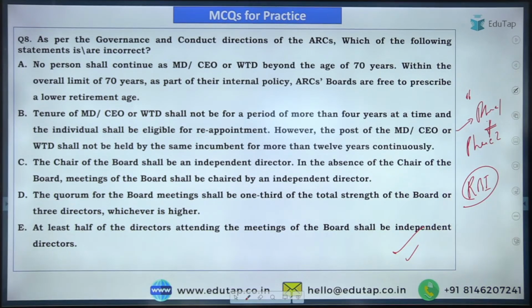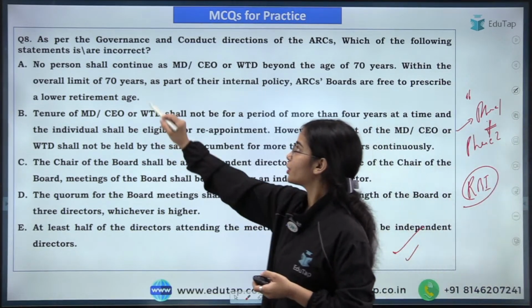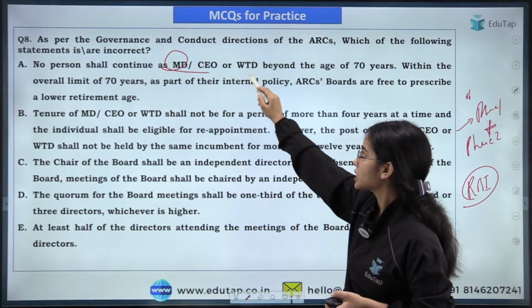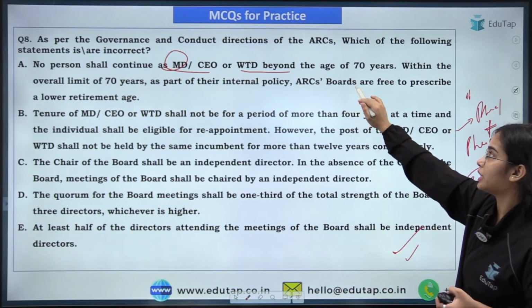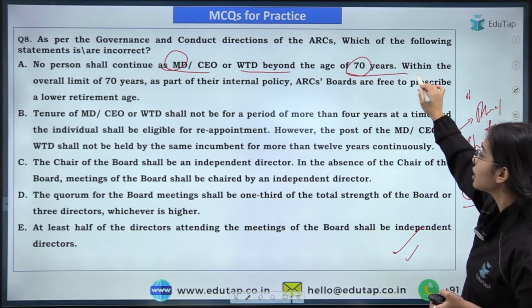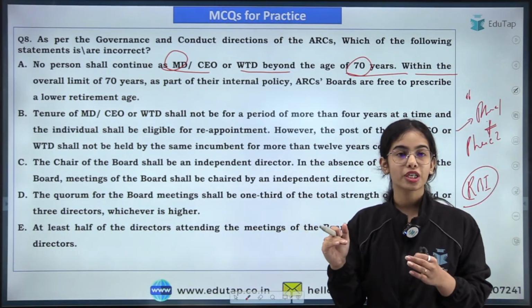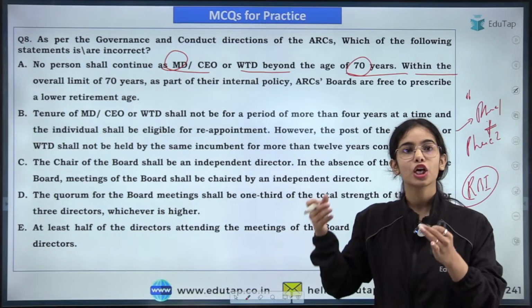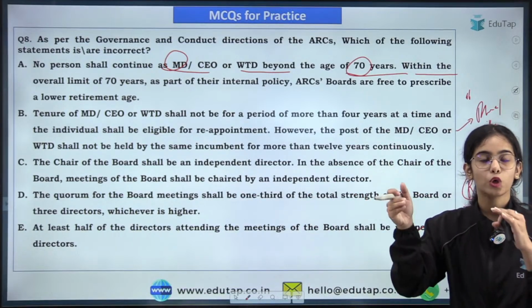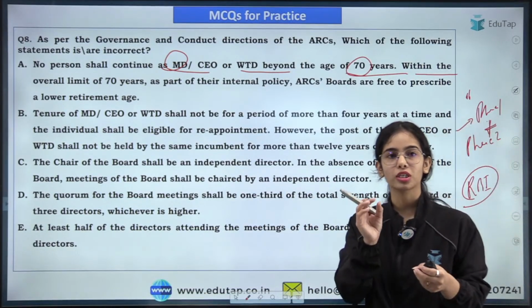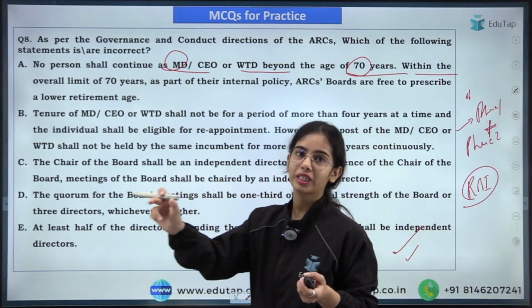So which of the following statements is or are incorrect, that you have to tell me. So no person shall continue as MD or CEO or WTD beyond the age of 70 years. Within the overall limit of 70 years, the asset reconstruction companies can have internal policy to set a lower limit than the 70 years for the MD, CEO or the whole time directors.